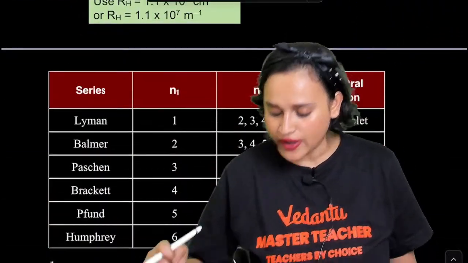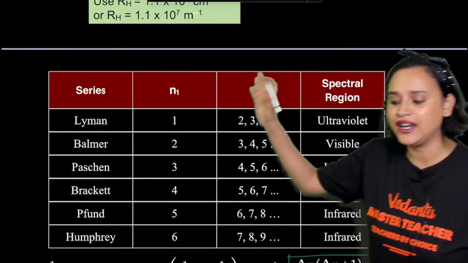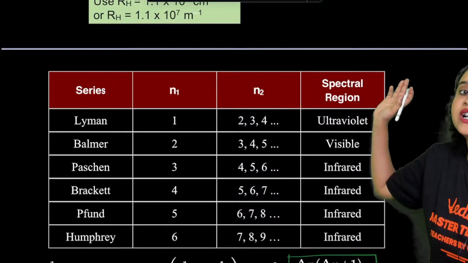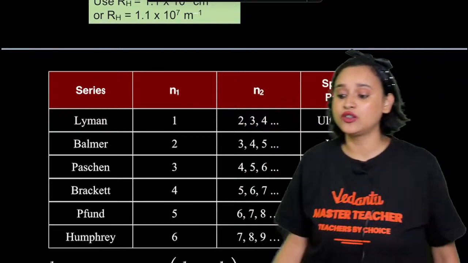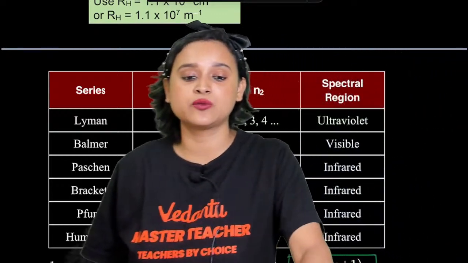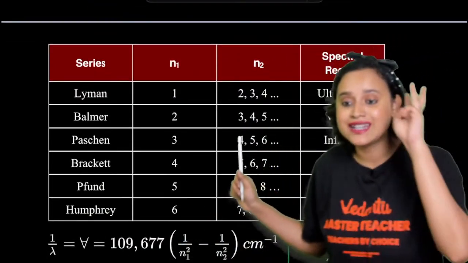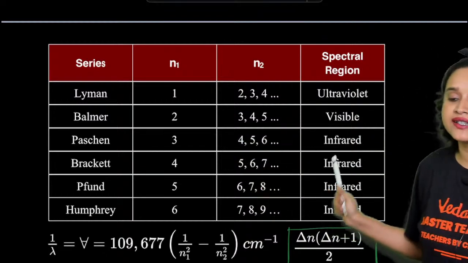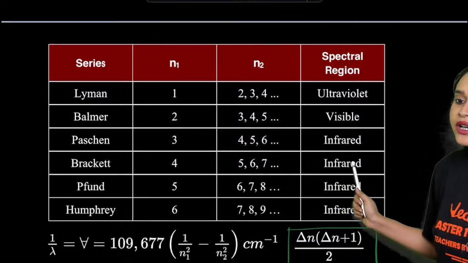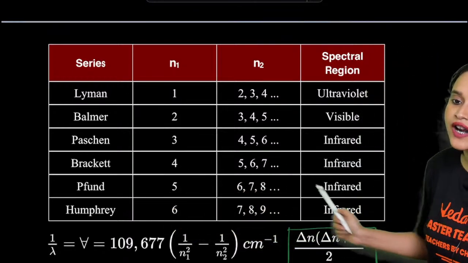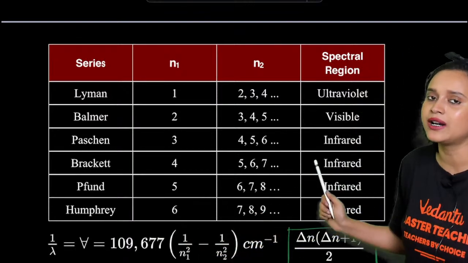Now here is once again a cheat sheet, everybody. For the Lyman series, the spectral region you get is ultraviolet. For the Balmer series, N1 is equal to 2 and N2 can be 3, 4, 5, 6, and that will be in the visible region. For the Paschen series, N1 is 3, N2 is 4, 5, 6, and it will be in the infrared region. For the Brackett series, N2 is 5, 6, 7, infrared. Pfund is also in infrared. Humphreys is in far infrared.